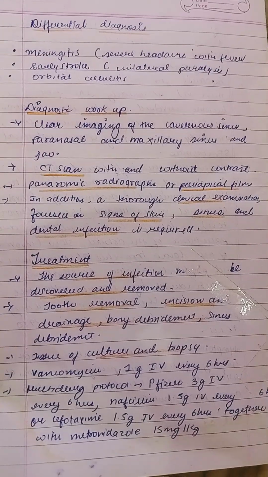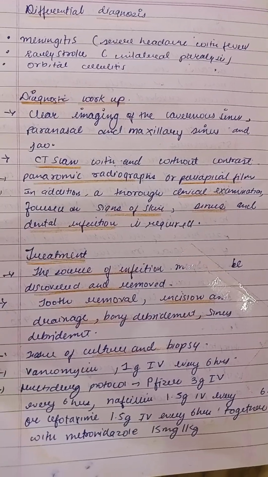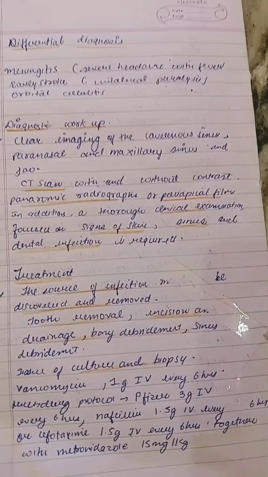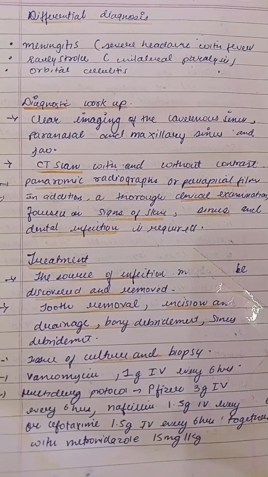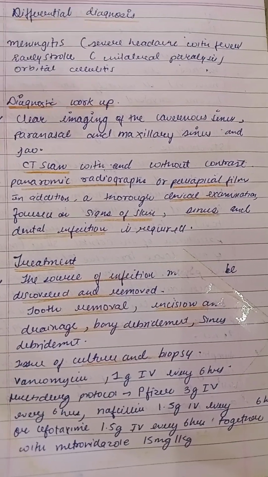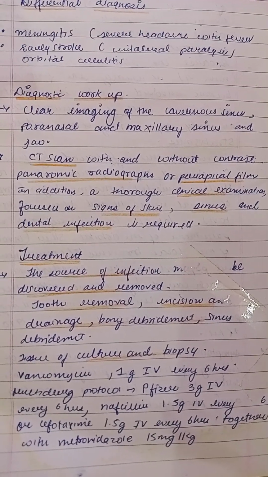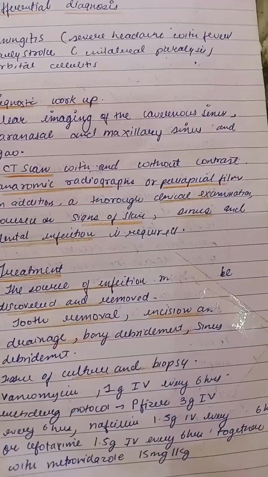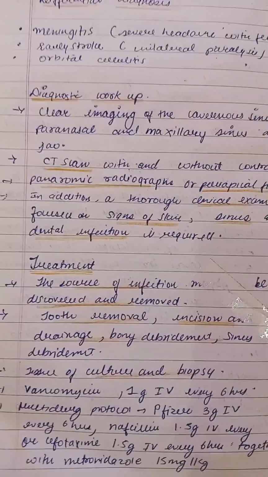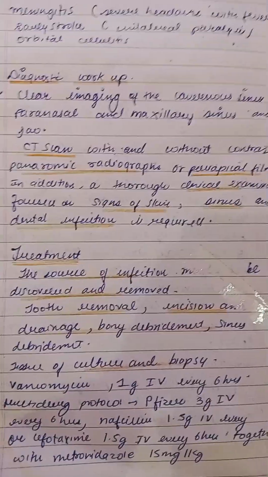Now coming to differential diagnosis: meningitis, when the symptoms are only focused on severe headache with fever. If it is unilateral paralysis, then meningitis can be ruled out early. And one of the most important differential diagnoses is orbital cellulitis.